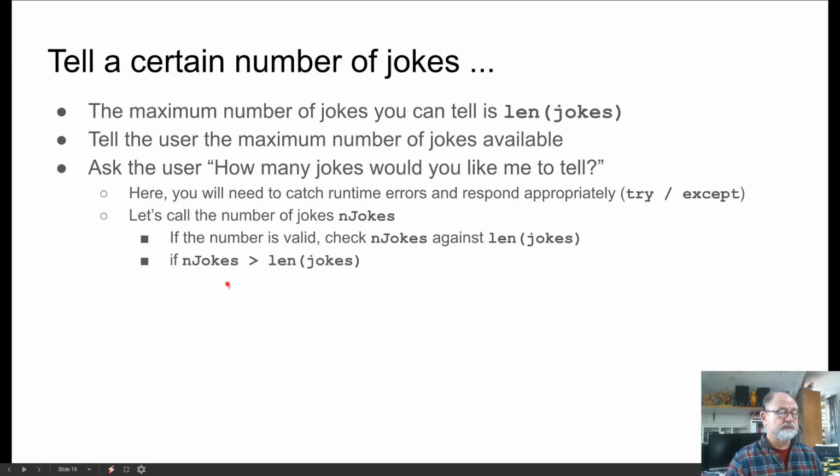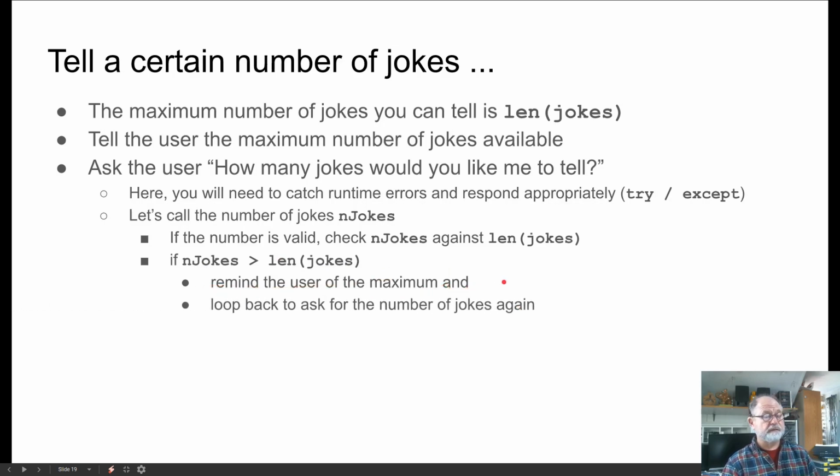And if n jokes is greater than length of jokes, well, then we've got to remind the user of the maximum and loop back and ask for the number of jokes again. And we continue to do that until n jokes is at least 1, greater than 0, or up to being equal to length of jokes.